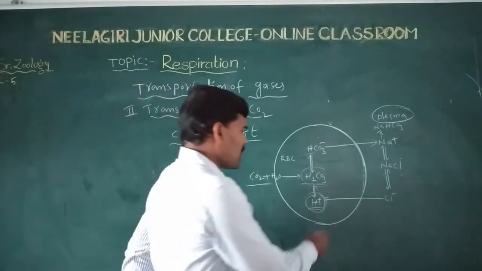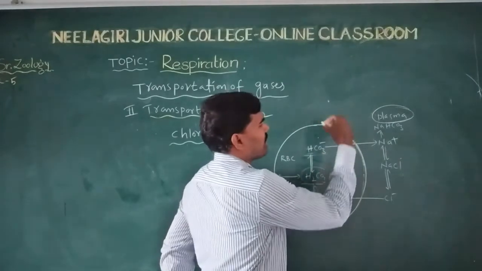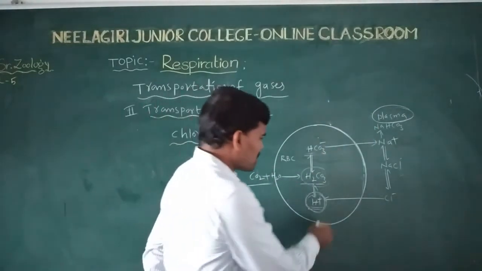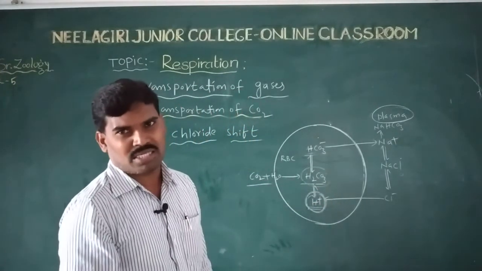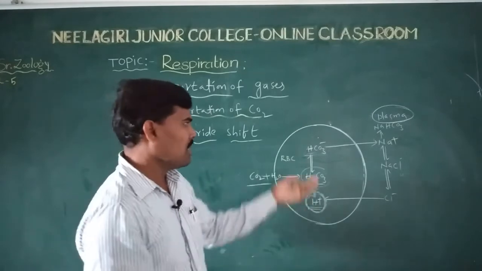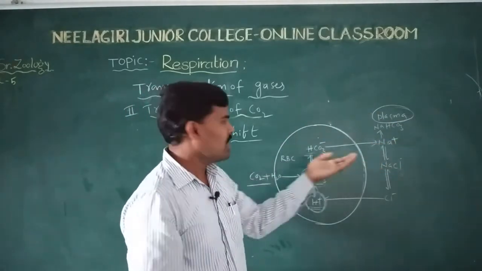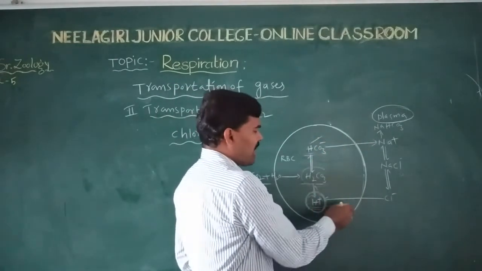So hydrogen ions increase in RBC while bicarbonate ions diffuse into plasma, and there is an ionic imbalance.